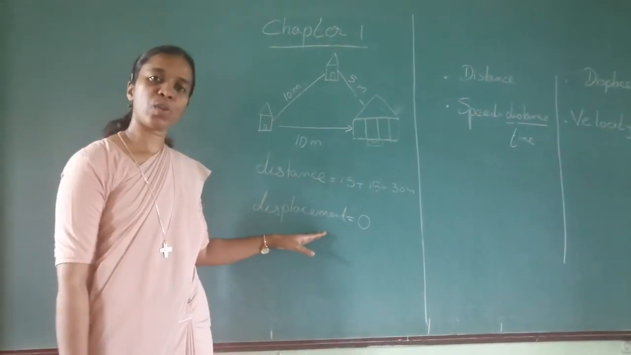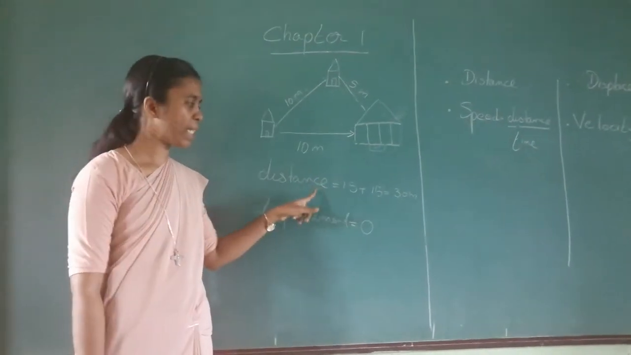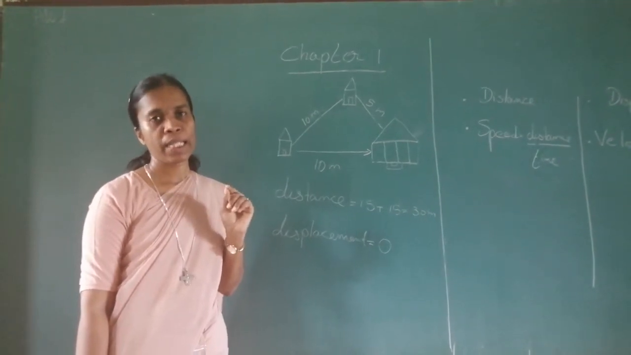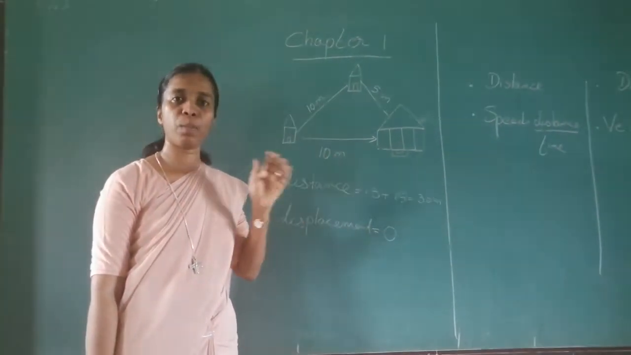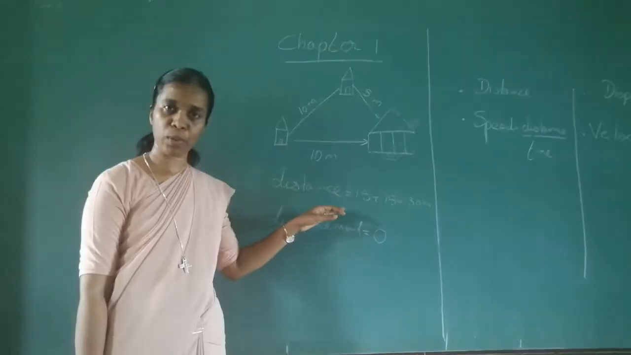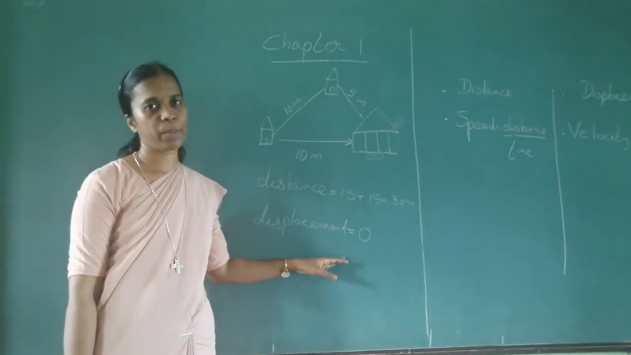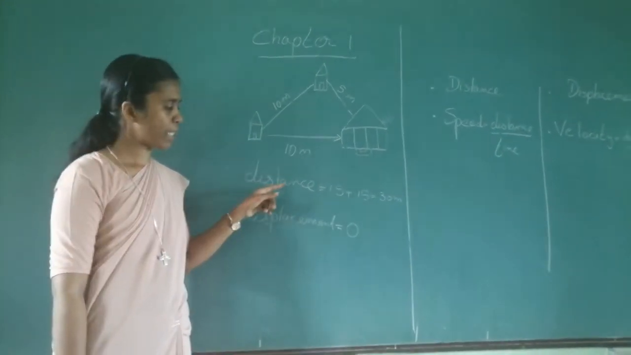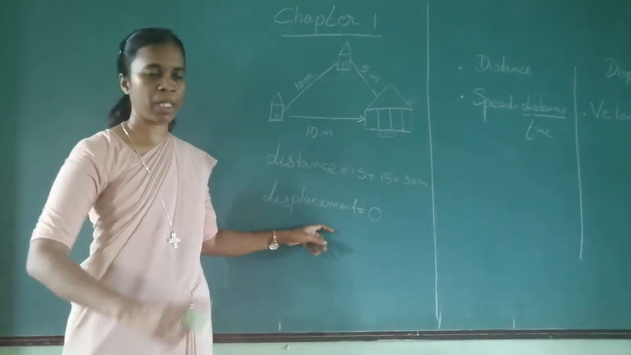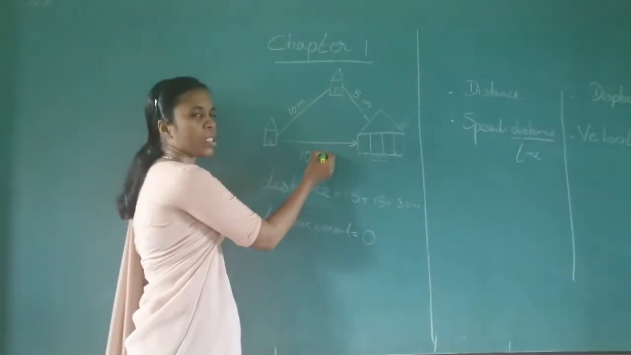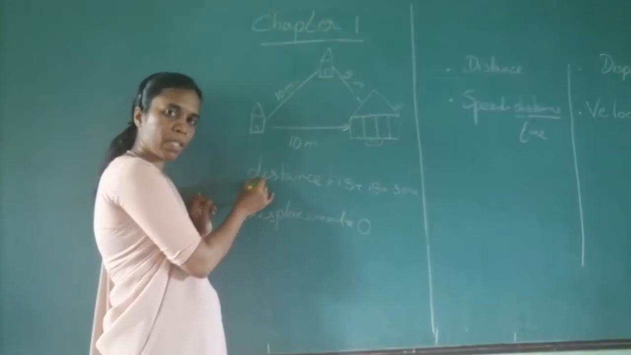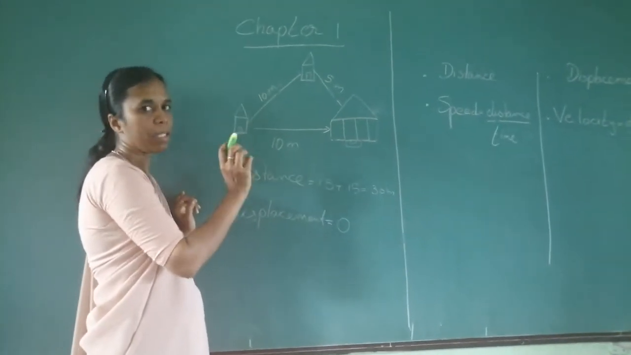Displacement can be equal to 0, but distance can never be equal to 0. Distance is always a positive number. Is that clear? Please note that well. Distance is always a positive number. Displacement can be 0. And also remember, distance can be greater than displacement or equal to displacement. If you have to go this way, then the distance and the displacement will be the same. So they can be equal. Or distance can be greater. Displacement cannot be greater than the distance.